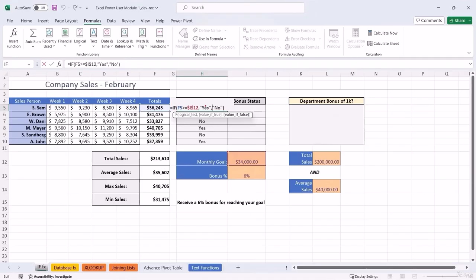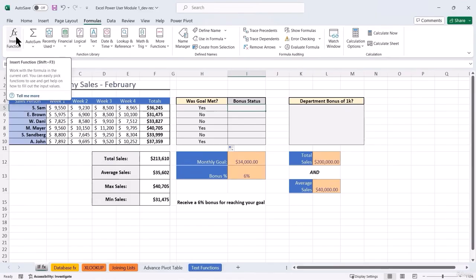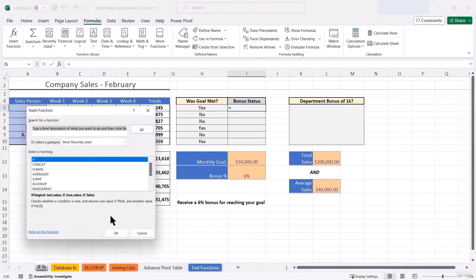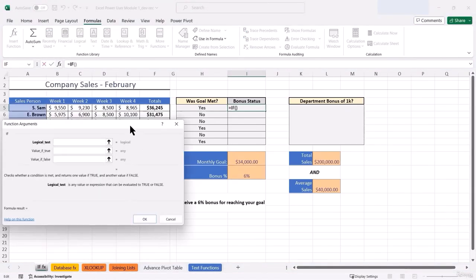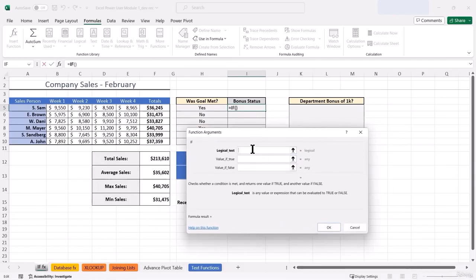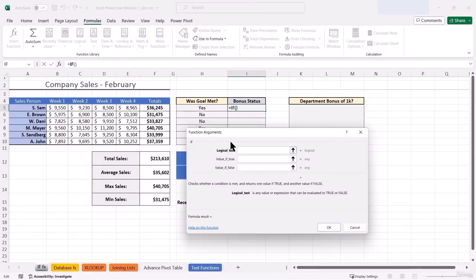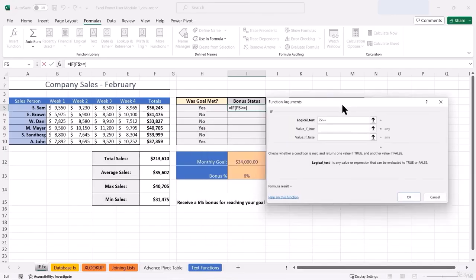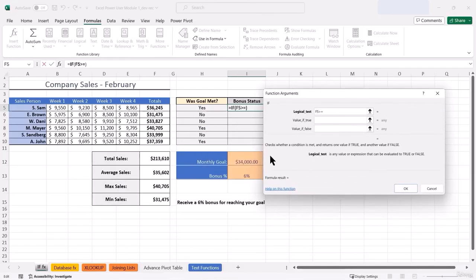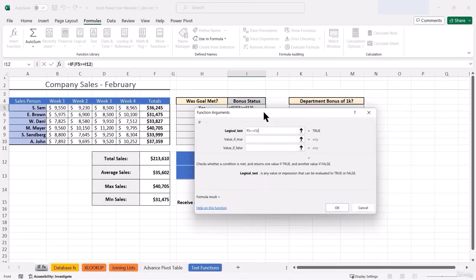So let's go ahead and set this up. We'll click on cell I5. I'll insert my IF function again. That's already up here, so I'll just press OK. Again, I can use the same test. I could have even copied the formula here as well, but I'll write this over again. So F5 is greater than or equal to the value that's in I12. Since I'm right here, I'll highlight the I12 and press F4 on my keyboard. That will absolute reference that for me.